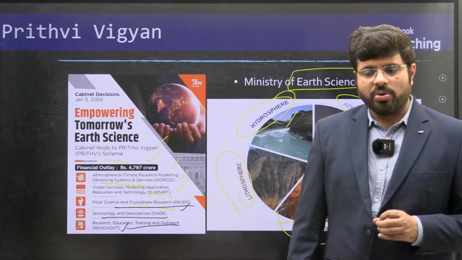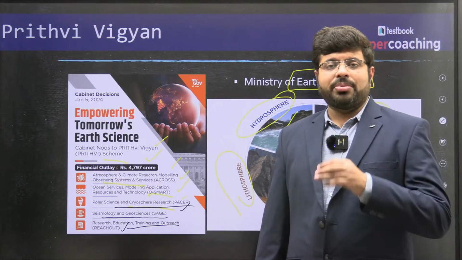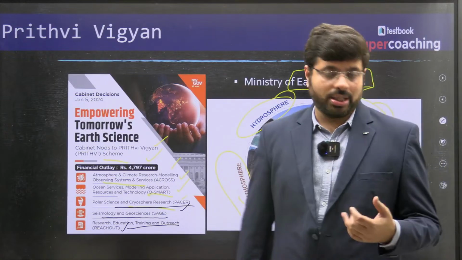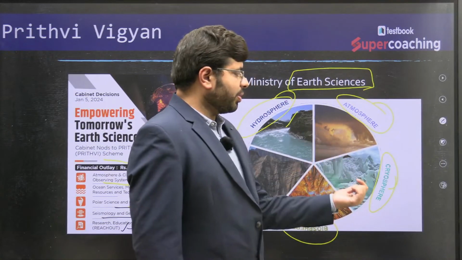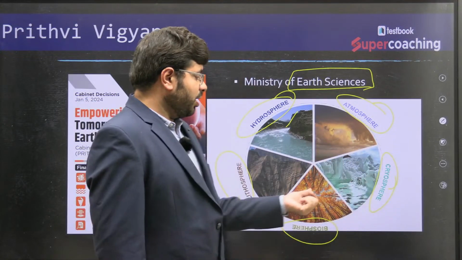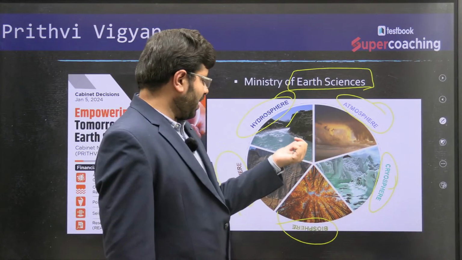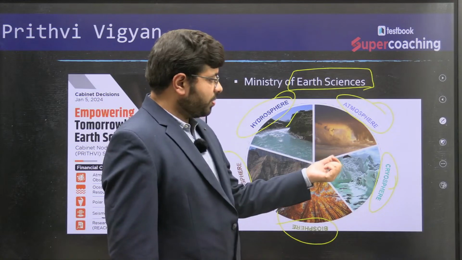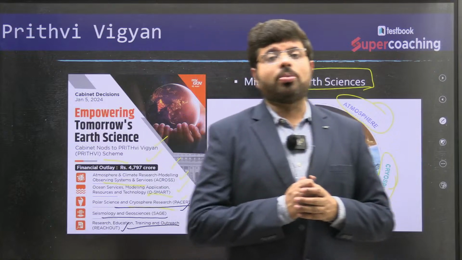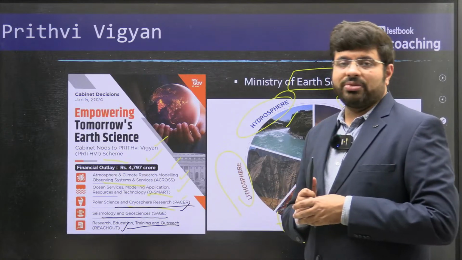This scheme is very important in this way. Understand this phenomenon. Now we have climate change. This climate change is happening in the atmosphere, but it is having an impact in different corners. For example, when climate change is happening, you can see the sea ice is melting. It has consequences for life across the world. You can see that sea levels are rising, with an impact on the atmosphere and on multiple other things. So it is an all interrelated domain. Keeping this interrelated domain into consideration, you have started this PRITHvi VIgyan scheme.